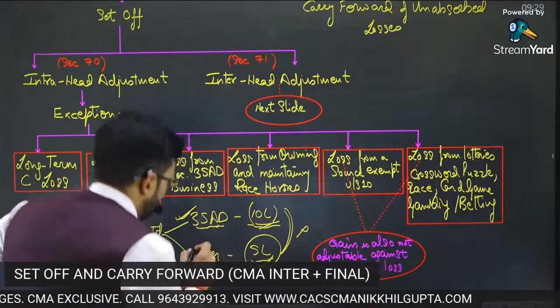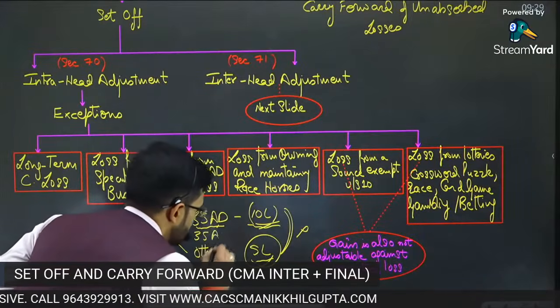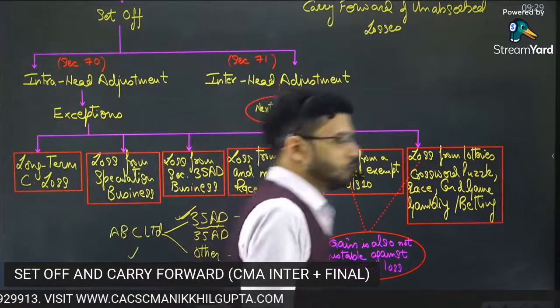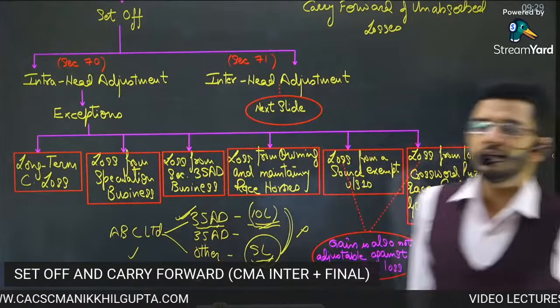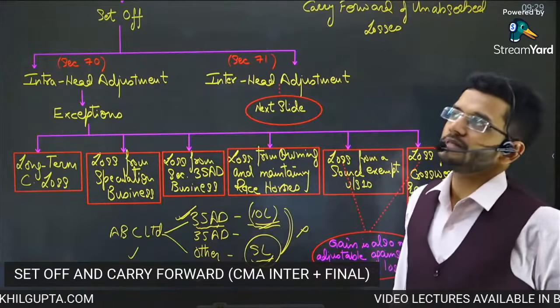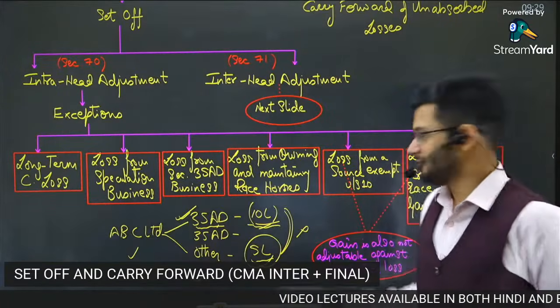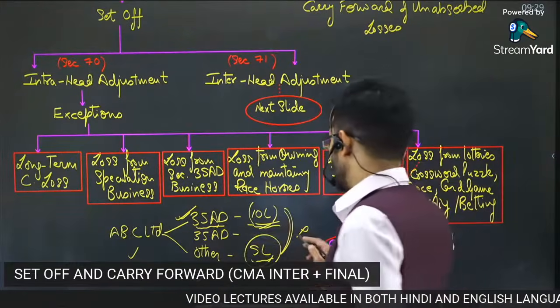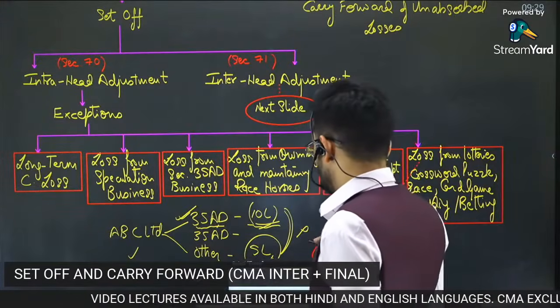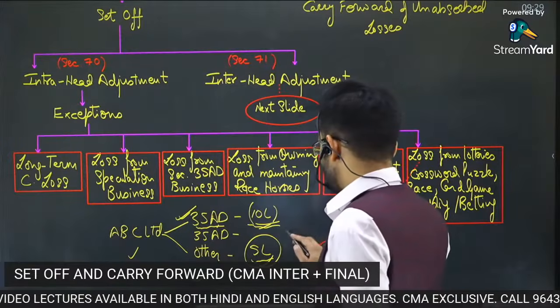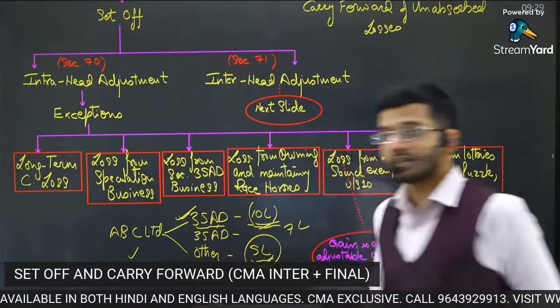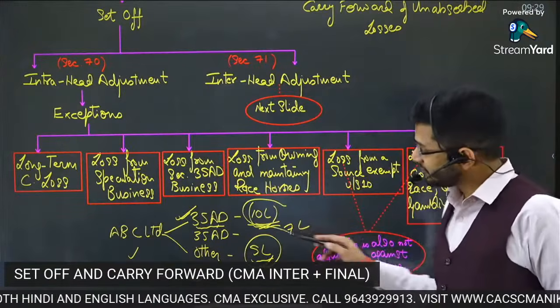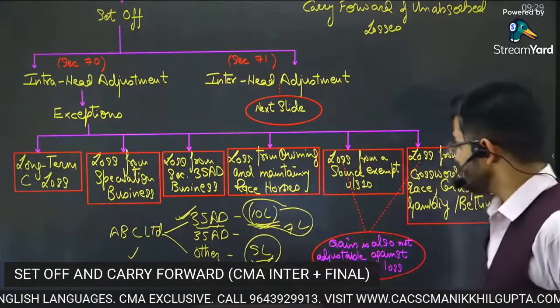But sir, if I have two 35 AD businesses, so I'm also running a hotel, I am also into business of slurry pipeline. I have two 35 AD businesses, and the second 35 AD business is yielding a profit of 7 lakhs. Now the question is, can I set off this 10 lakh from 7 lakh as an intra-head adjustment?